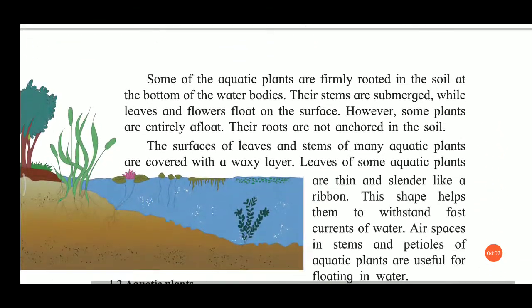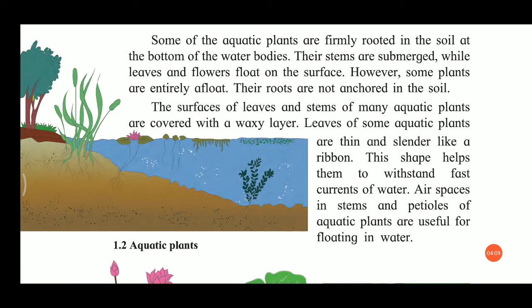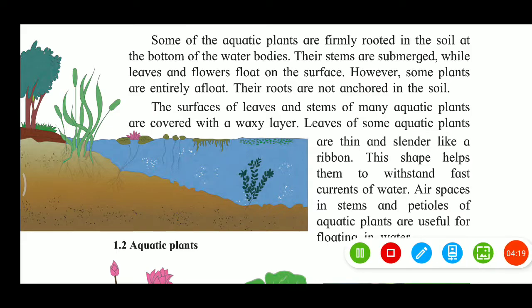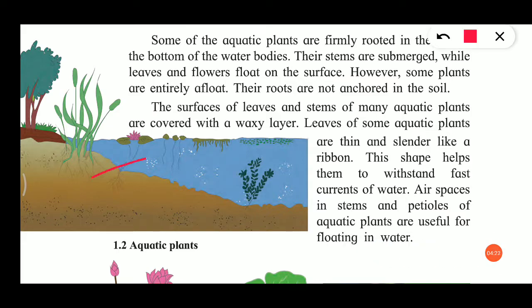Let's see. Some of the aquatic plants are firmly rooted in the soil at the bottom of the water bodies. Their stems are submerged while leaves and flowers float on the surface. Which plants are like this? See this one. Their roots are attached to the ground, but their leaves float on water. However, some plants are entirely afloat. Their roots are not anchored in the soil. Some plants completely float on the water. Their roots are also in water, not in the earth.